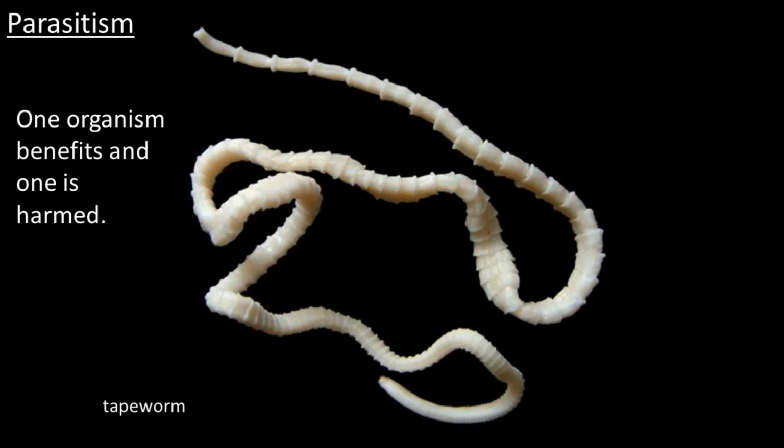The host is harmed, so technically, here's an example for you, technically an unborn baby is a parasite. The definition of parasite is one benefits and the other is harmed. And in pregnancy, the baby benefits and the mother goes without. All the nutrients that she would otherwise have gotten are given to the baby. So there you go, a baby is a parasite.